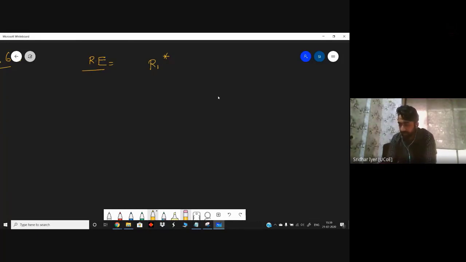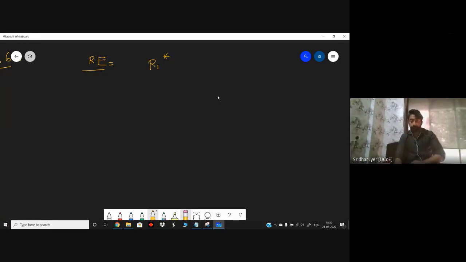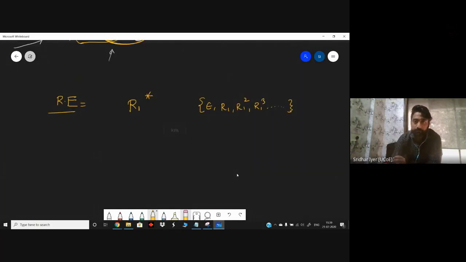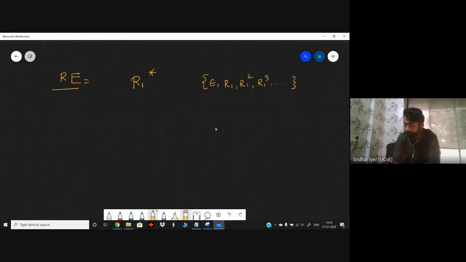It is basically a regular expression. There will be a self loop, but how? Think about it. Whenever I say it's a star, it will also consist of epsilon. Don't forget that. So it will be epsilon, then R1, then R1 raised to 2, then R1 raised to 3, and so on. If I'm not wrong, correct? Yes or no? All the possible values of R1 will be present inside this set, which is why we call it a closure. So how will you draw a diagram for this particular regular expression?